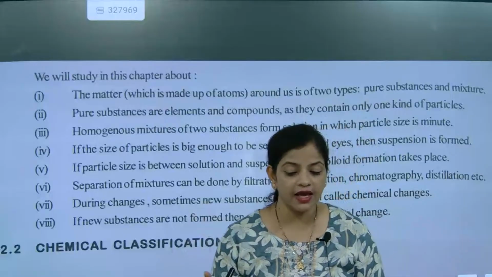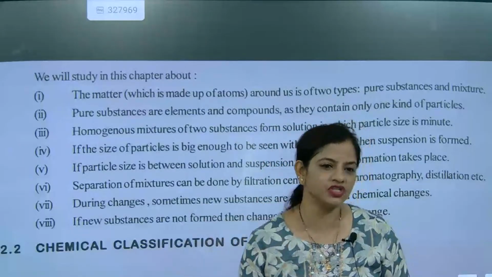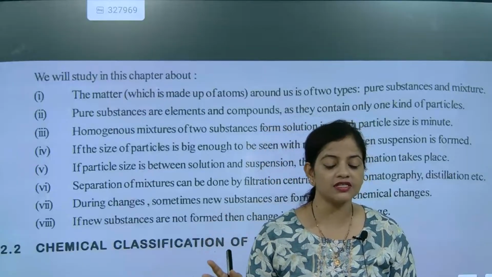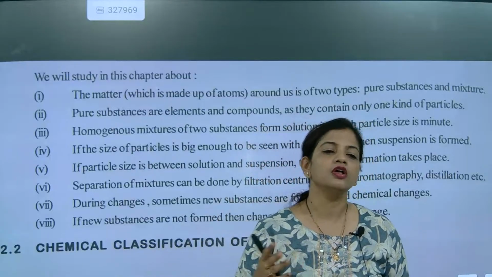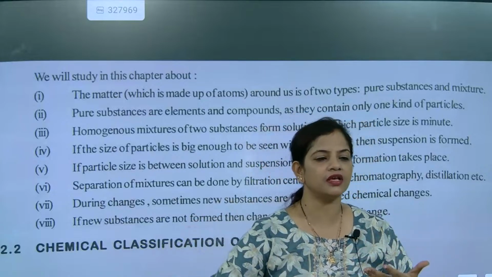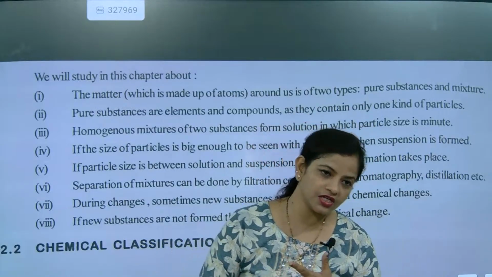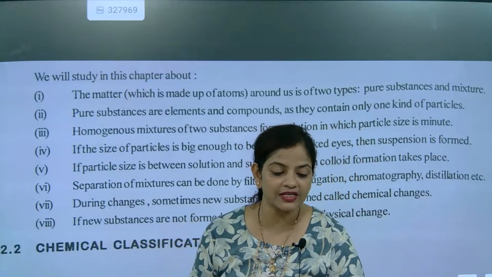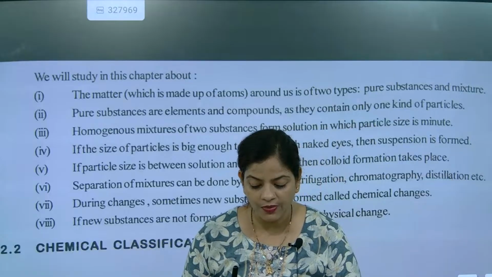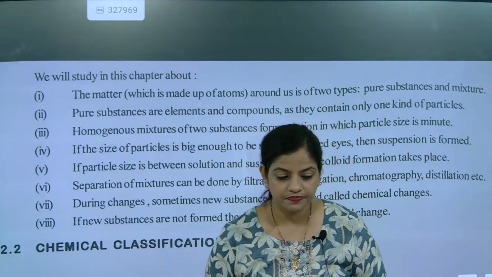Like our air. Air is a mixture of many different types of gases. So air is a mixture, because it consists of different types of gases. Understood? So the air in which we are breathing is a mixture. Nitrogen gas is there, carbon dioxide gas is there, hydrogen gas is there, carbon monoxide gas is there. Different types of gases are present in it. So it will be considered as what, beta? Mixture.